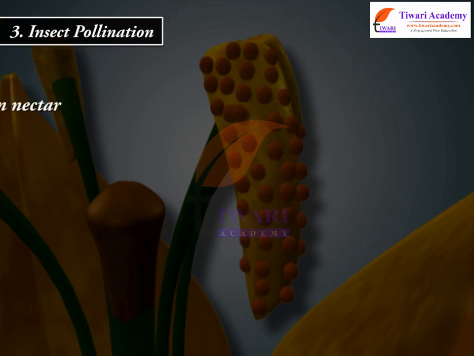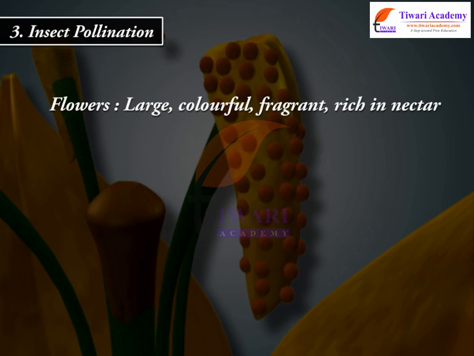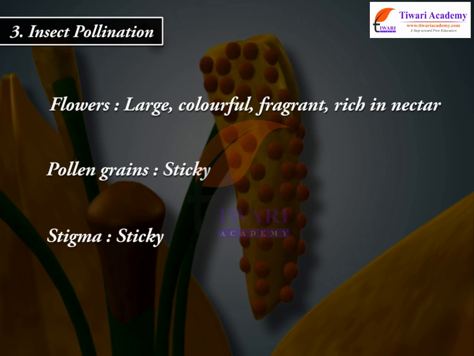3. Insect pollination. Flowers: large, colorful, fragrant, rich in nectar. Pollen grains: sticky. Stigma: sticky.